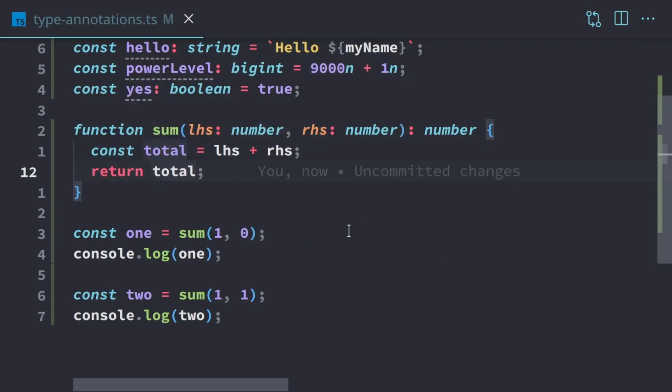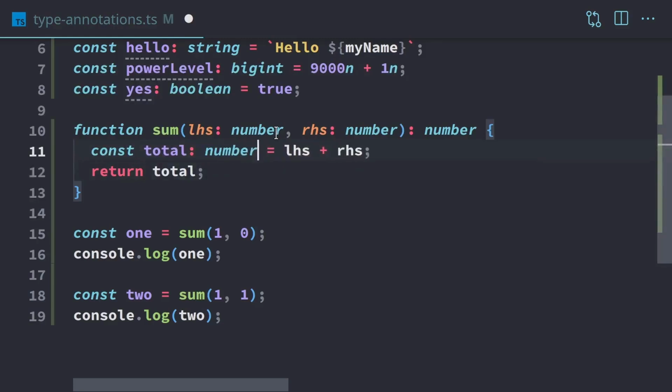So one more thing I want to look at here: with total, we're not actually having a type annotation. Most of the time with variables, we can avoid it. If we mouse over, we'll see that TypeScript inferred that total is a number. It's able to do that because if we take a look at the function signature right here, left-hand side is a number, right-hand side is a number, and if we add those two numbers together, the return type is always a number. So it knows that total is already a number, so we actually don't need to tell it. We could, but that's just extra code we don't need because TypeScript already knows.